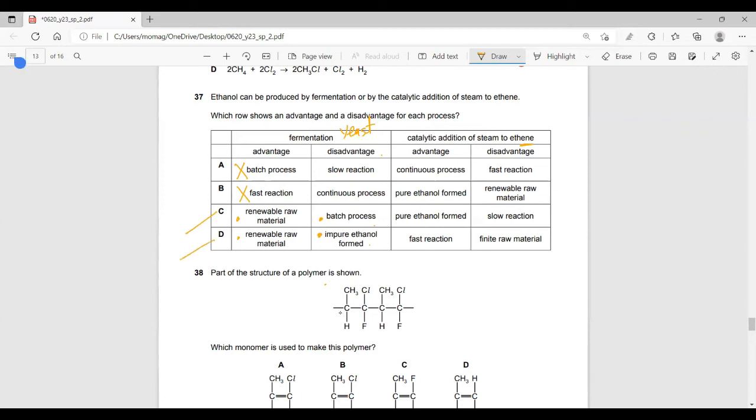Advantage here, pure ethanol is formed. This is correct. Disadvantage is a slow process or slow reaction. Mistake, the process here is very fast. So not a disadvantage. Of course, being fast is an advantage. So option D is correct. So check: advantage of fermentation is infinite, renewable. Disadvantage impure, so you need fractional distillation. Correct. Here advantage is a fast reaction. And disadvantage is finite. Yes, this is correct. Why? Because you depend on ethene, or alkene, or ethanol.